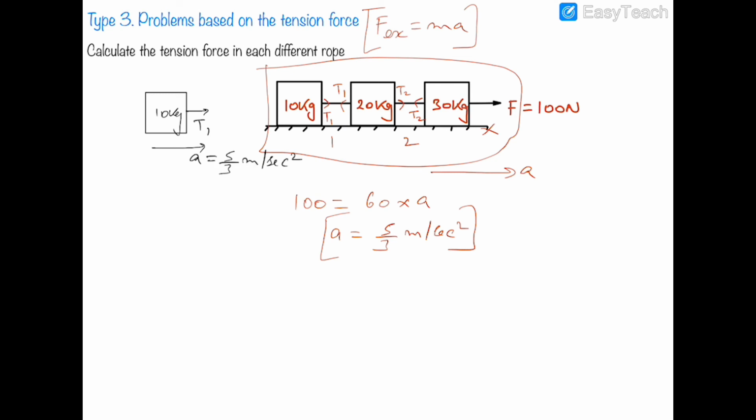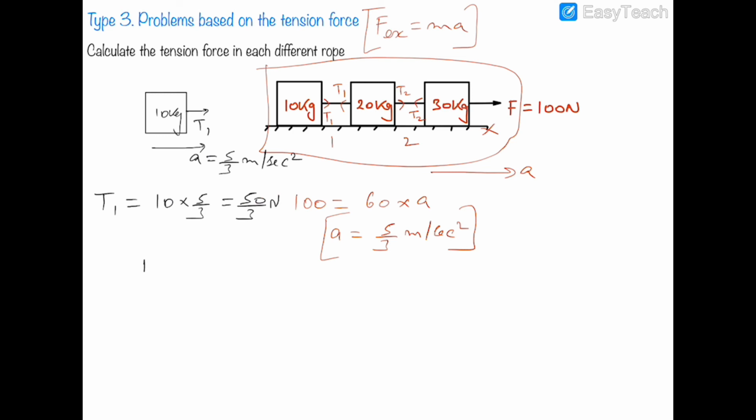Now we can say that T1 is equal to ma, F is equal to ma, and the only force acting on the 10 kg block in the forward direction is T1. So T1 will be equal to ma. M is 10 kg, A is 5 by 3. So it would be 50 by 3 newtons.